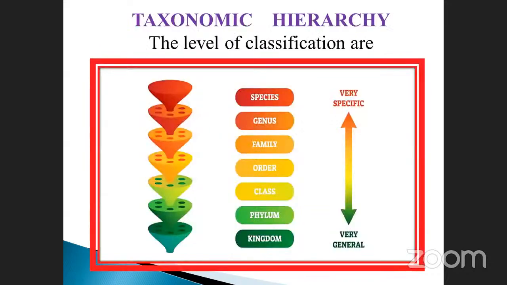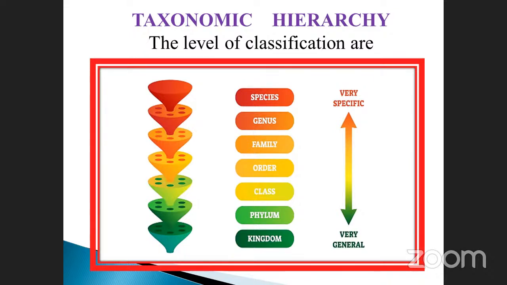So this is the taxonomic hierarchy. Already you know about the levels of classification. Which is the unit of classification? Species. Unit of classification. Good, super, correct. Species is the lowest category, the lowest level of classification. Which one is the highest? Already you know, the kingdom.